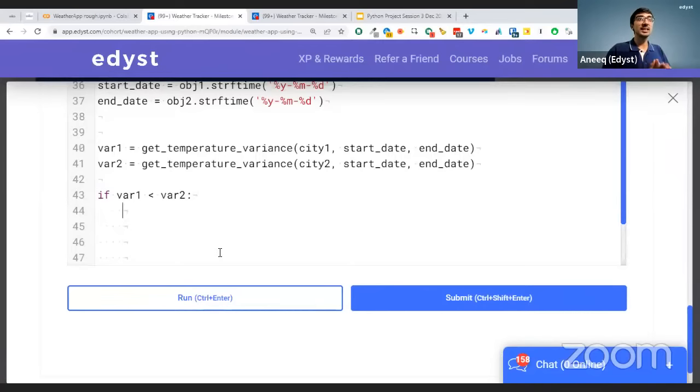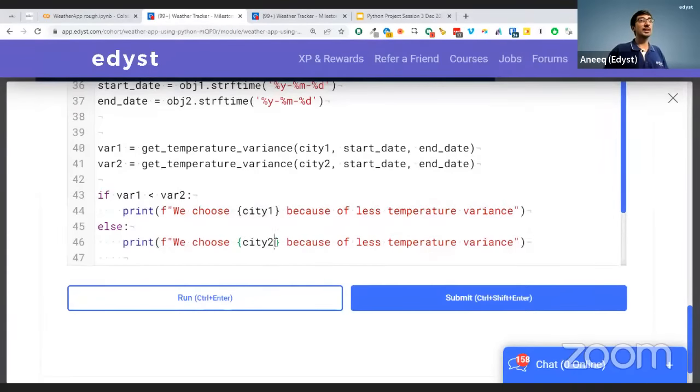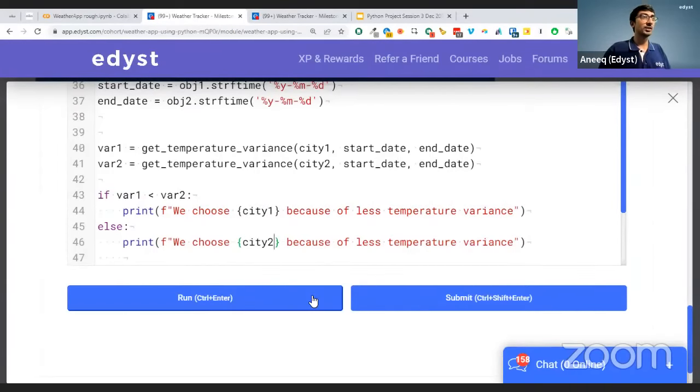So if variance1 is less than variance2, we print we choose city 1, using an f-string here to substitute, because of less temperature variance. Else, we choose city 2 because of less temperature variance over here.